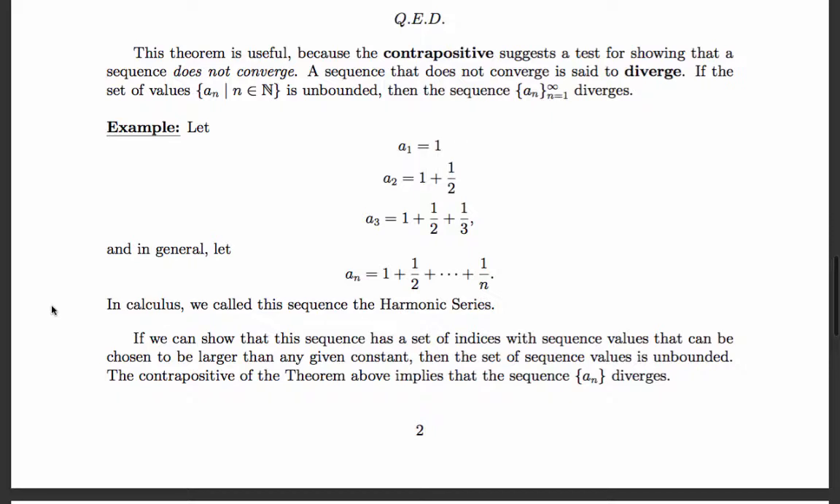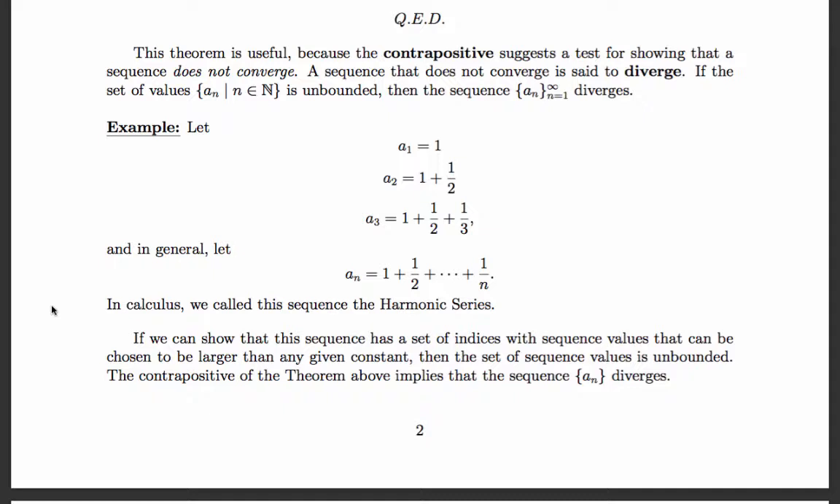let's consider the sequence of partial sums. A1 is 1, A2 is 1 plus 1/2, A3 is 1 plus half plus a third, AN is 1 plus half plus a third plus a fourth up until 1/n. We typically call this sequence the harmonic series because the limit of this sequence is the infinite sum from n equals 1 to infinity of 1 over n.